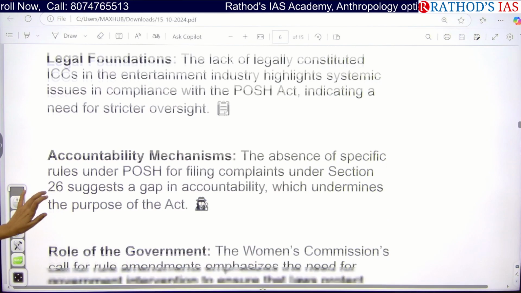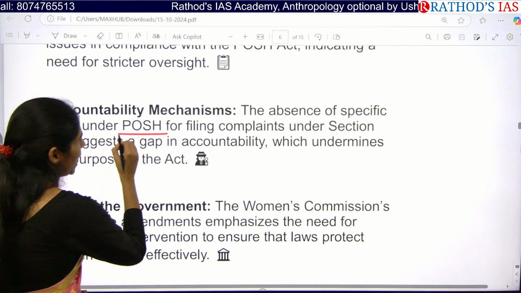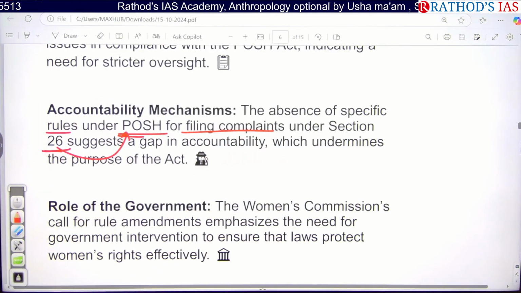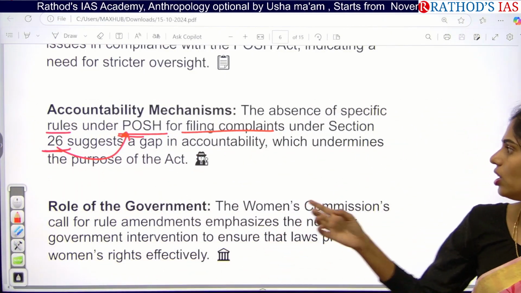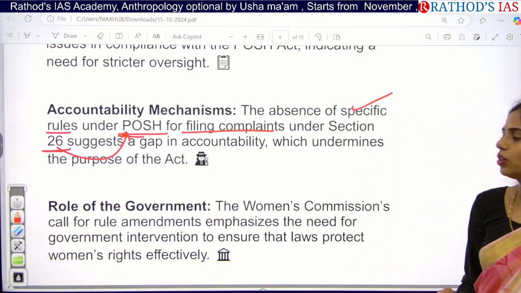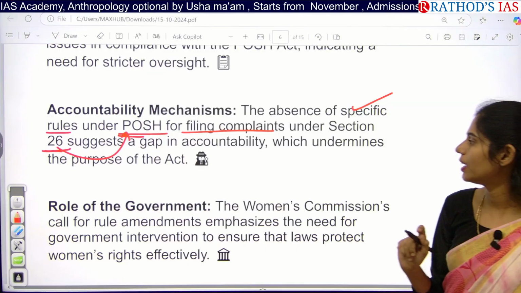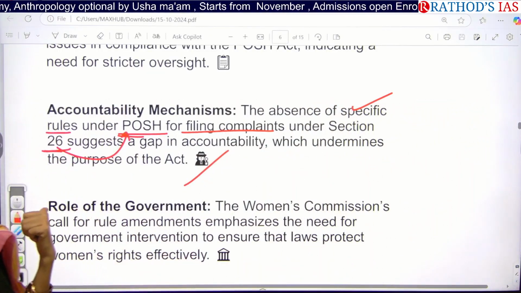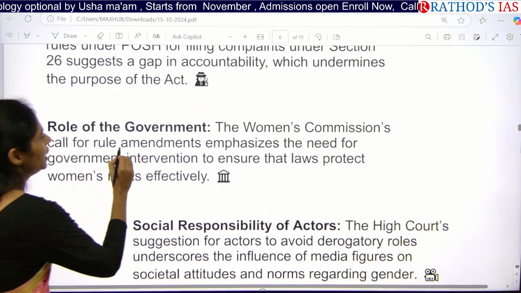And the next one here is there are no proper specific rules under this POSH Act for filing complaints under Section 26 of this POSH Act itself. The POSH Act itself is saying that we have to constitute this ICC, but it is not saying anything about the specific rules that we have to follow for filing a complaint in this internal complaints committee. Because of this, the purpose of this act is not being achieved. And here the Women's Commission calls for amendments.